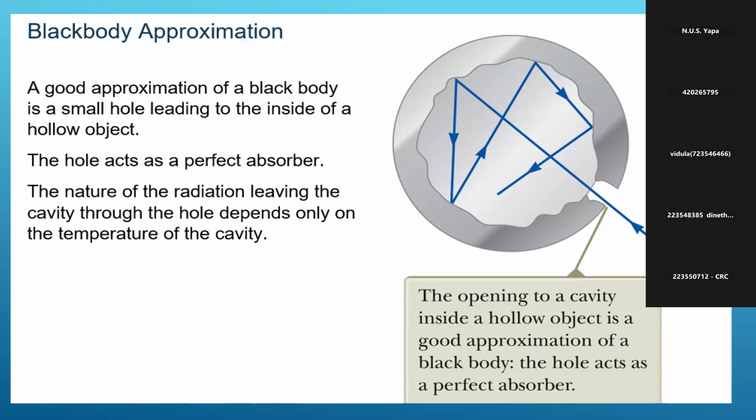This type of body we call a black body, right? Such black bodies do not reflect light and appear black at low enough temperature. This is the most important example, a good approximation for the black body: a small hole leading to the inside of an object.